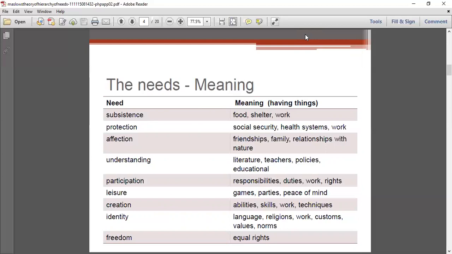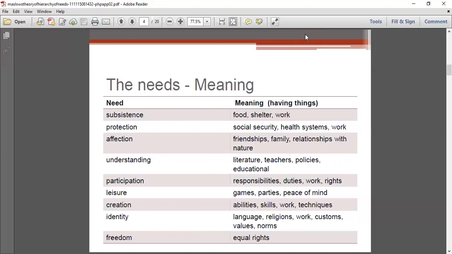Protection means social security, health systems, and work. When these are satisfied, we can say that the protection need is satisfied. Affection means the affection, relationship, or love from friendships, from the family, from other relationships, and with nature.